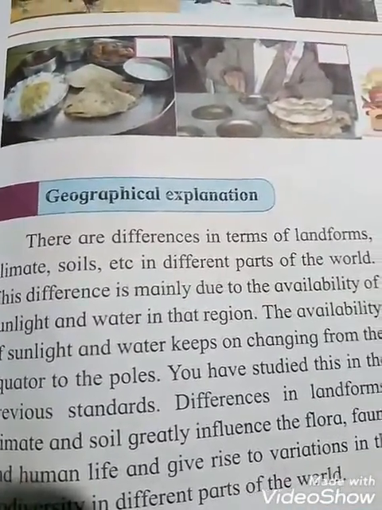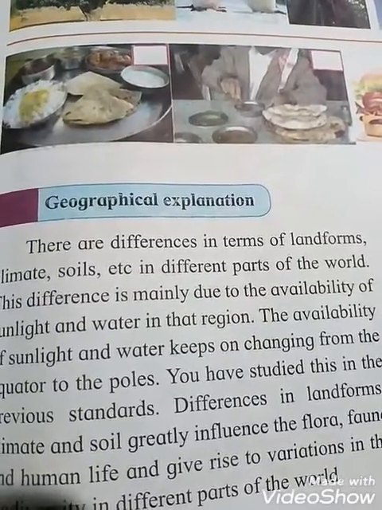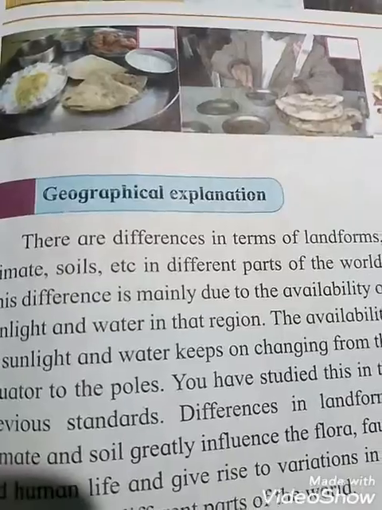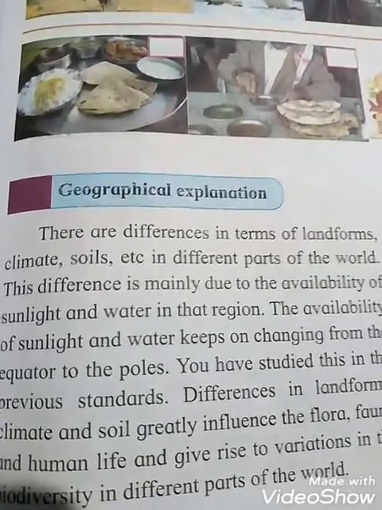There are differences in terms of landforms, climate, soil, etc. in different parts of the world. So it is not the same. Different places have different types of landforms, climate and soil. Because of these differences, students, it is mainly due to the availability of sunlight and water in that region.